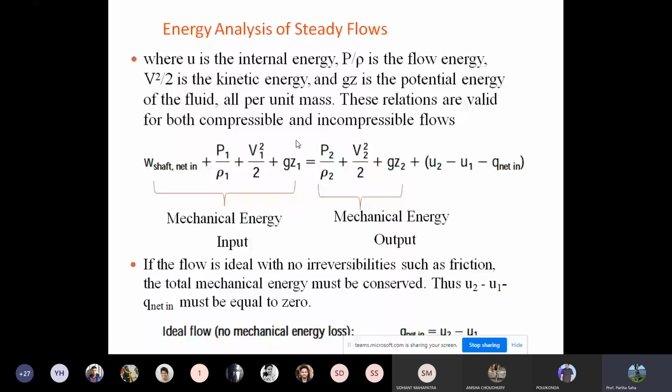This relationship is valid for both. Now this is a very unique equation. It is applicable to both compressible and incompressible fluids. Now, if the flow is ideal with no irreversibility such as frictional effects, then total mechanical energy must be conserved. What it says is that if there is no loss in energy, or no mechanical energy friction losses, then the input and output terms cancel each other, and for ideal flow there is no mechanical energy loss.